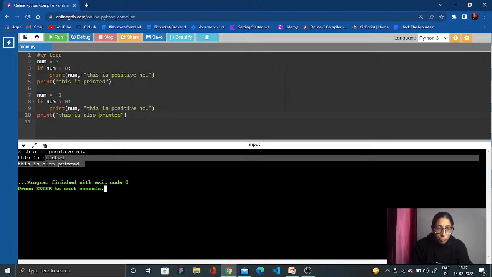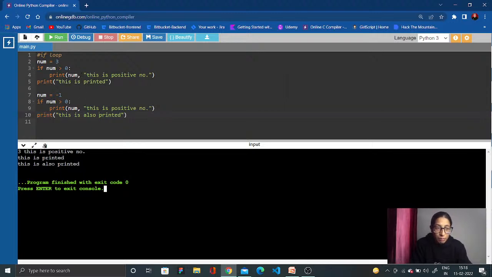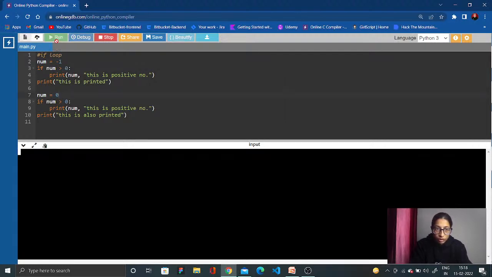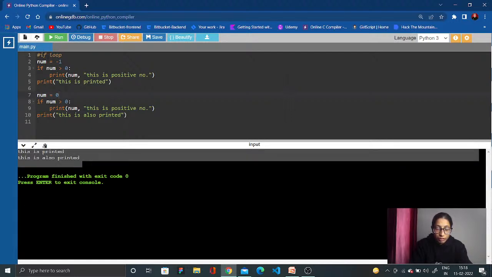Okay, it depends upon the variable you should take. When we run this program, it will give me this output. 3 is obviously greater than 0. If I say print number -1, and over here I write 0, and after that I run this, it will not give me any value because -1 is not greater than 0. Okay, I'm talking about the positive parts. Correct?